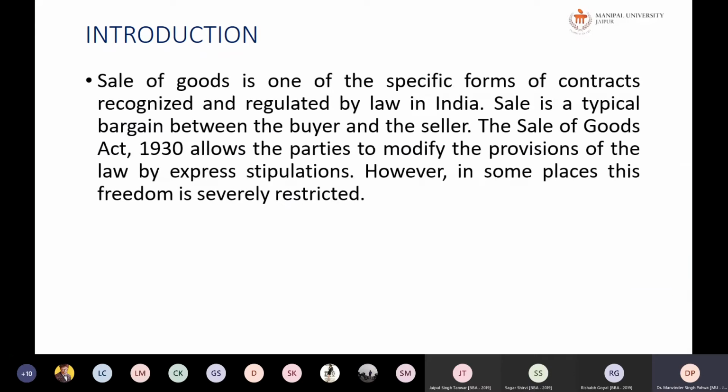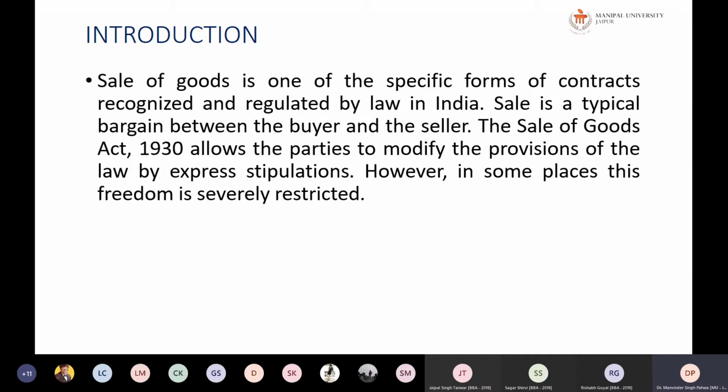Okay, so let us go with the introduction. Sale of goods is one of the specific forms of contract recognized and regulated by law in India. Sale is a typical bargain. Now, what is a sale? If we say, it's a bargain between the buyer and the seller.